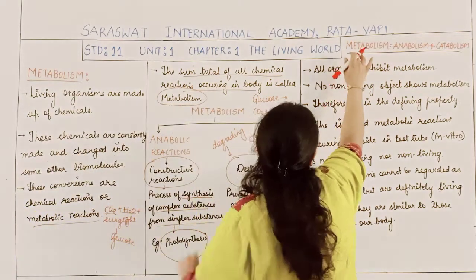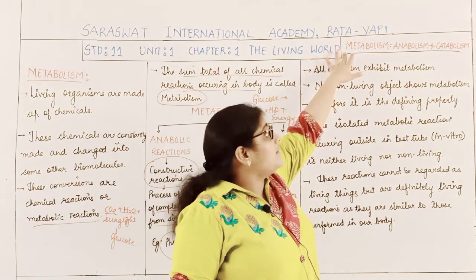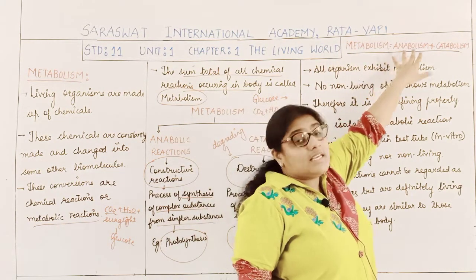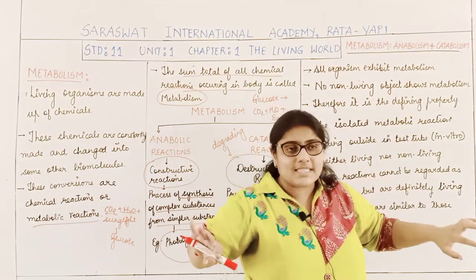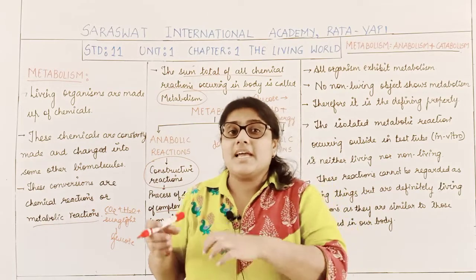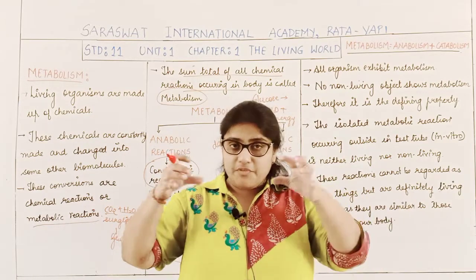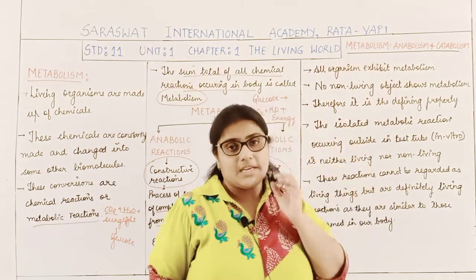So we can say that the complete metabolism is anabolism plus catabolism, that is all the synthesizing activities as well as all the degrading activities which occur within living organisms are considered as metabolism.